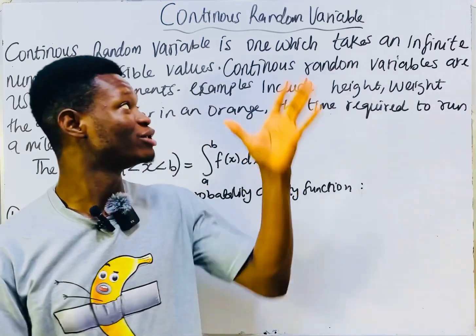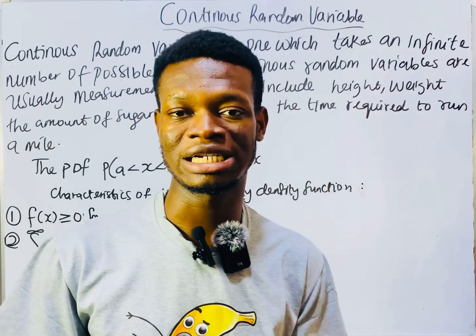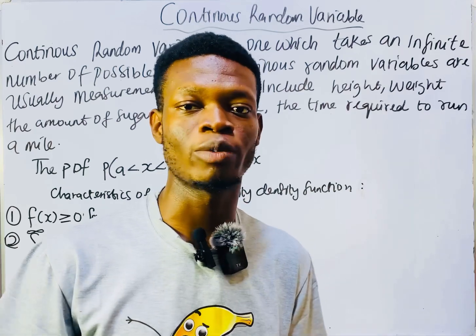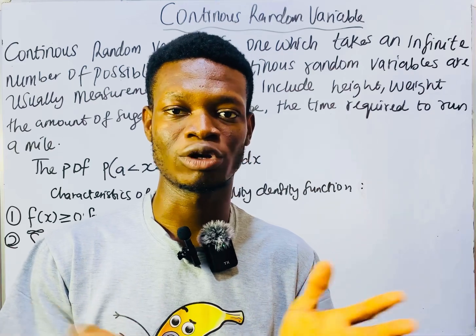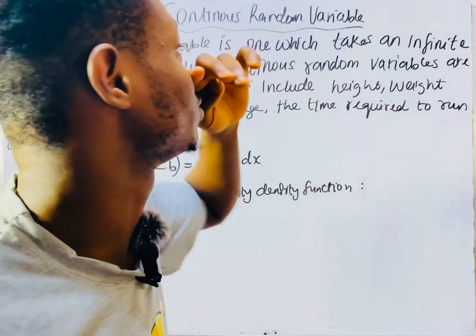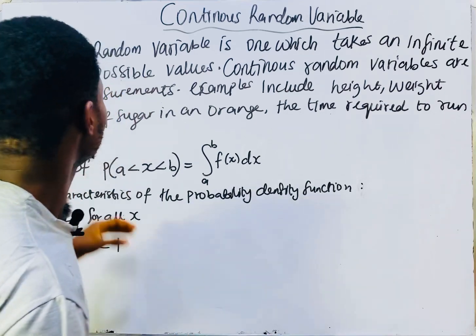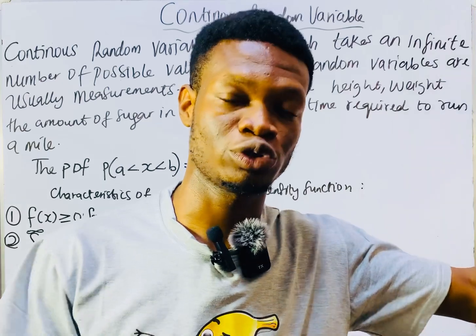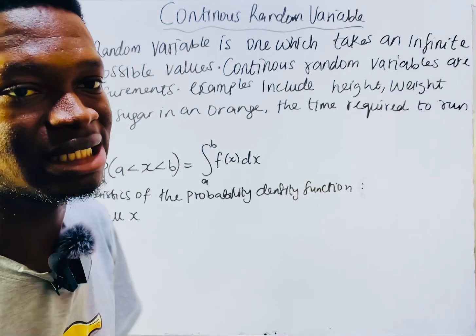Today we'll be talking about continuous random variables. Let me refresh your mind on random variables. We earlier stated that a random variable is just assigning a letter X, though some people use Y, to the outcome of a sample space. I told you that we have two types of random variable: discrete and continuous. Discrete is countable, while continuous is uncountable. Discrete random variables are associated with the PMF, the probability mass function, whereas continuous ones are associated with the PDF, the probability density function.